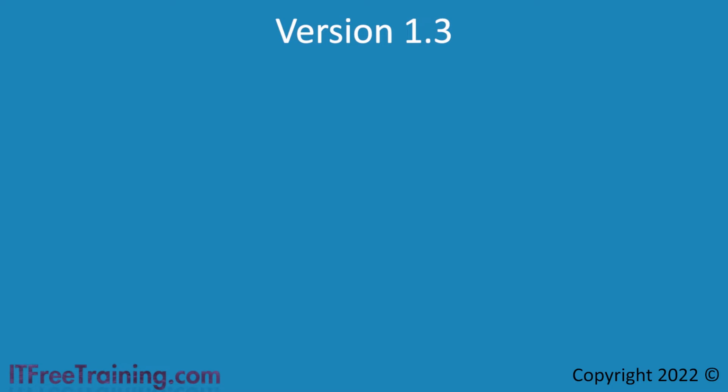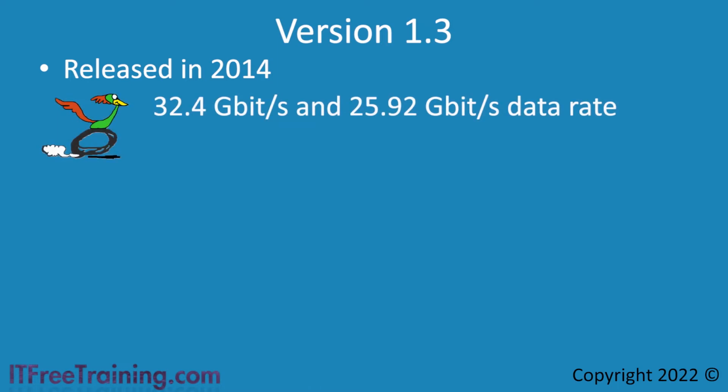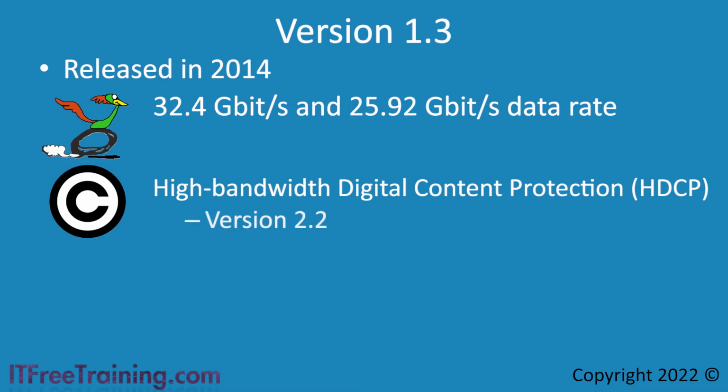The next version I will look at is version 1.3. This version was released in 2014. It increases the data transfer rate to almost 26 gigabits per second. This is almost 70% faster than the previous version. Version 1.3 adds high bandwidth digital content protection version 2.2. Previously, version 1.3 was available in DisplayPort. Version 2.2 is designed to be completely different from the previous version. Thus, all devices connected will need to support the same version in order for them to work together.